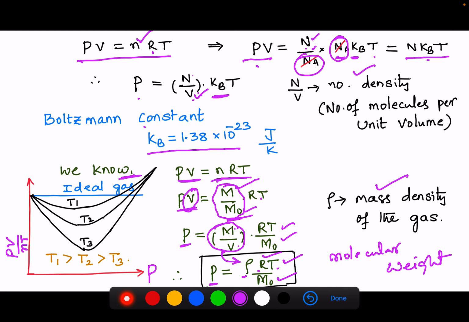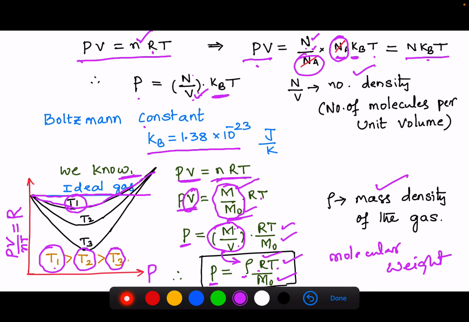PV divided by NT is nothing but R. See here, this blue line is the ideal gas line. So which curve is close to ideal gas? The T1 curve is close to ideal gas. Here the temperature T1 is greater than T2, and T2 is greater than T3.